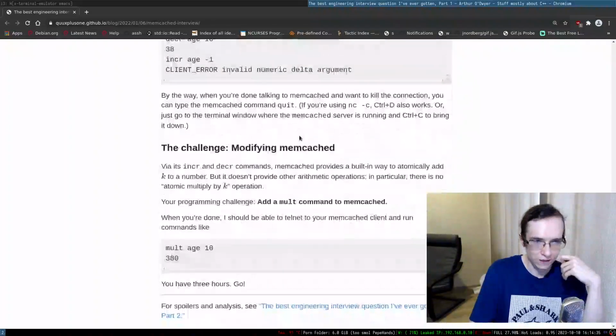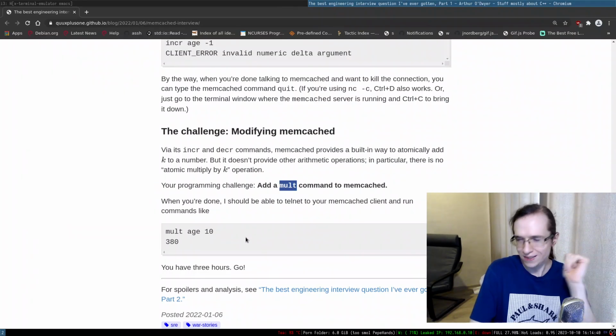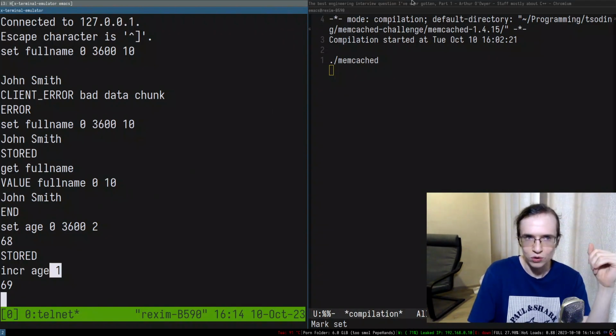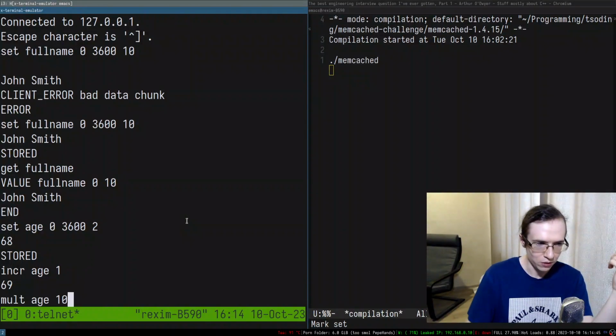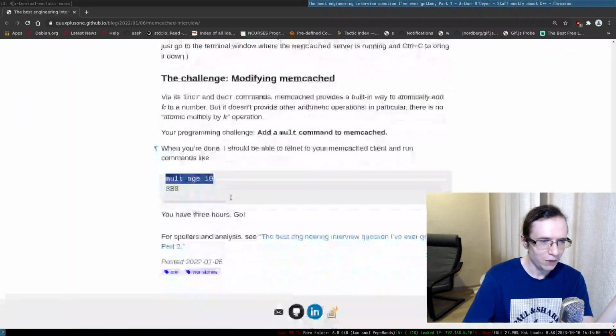So the challenge is to implement a new command called mult, which instead of adding a number, as you can see here, it adds 1 to the variable, instead of adding, it multiplies by that value. Obviously, if you try to do something like that now, it won't work. It will error out because there is no such command.